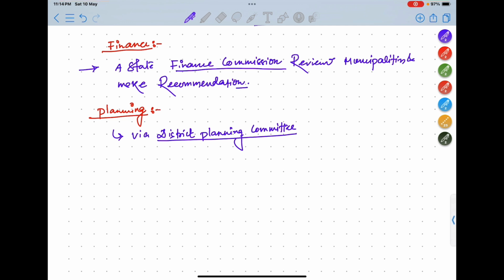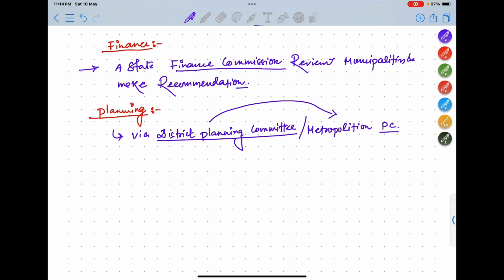That district planning committee will plan the developmental work for the whole urban areas of the district. Or if it is a metropolitan city, then it will be a Metropolitan Planning Committee.